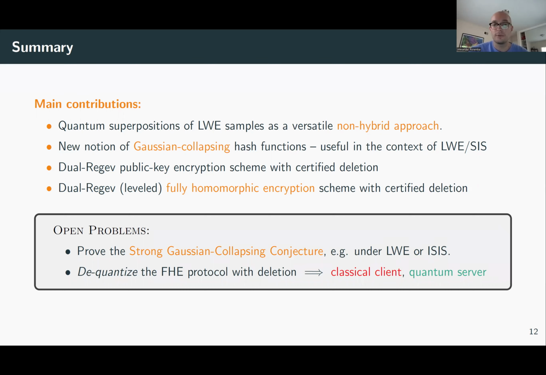One is to actually prove the strong Gaussian collapsing property under LWE and SIS, or the inhomogeneous SIS version. In the paper, I made some progress towards this, and I explained the last bottlenecks that one would have to solve. The second open problem is to dequantize the communication between the client and the server in the FHE protocol with certified deletion. Almost everything is classical. For example, we can classically verify deletion certificates, but it would be nice if one could dequantize the remaining communication so that the client and the quantum server can interact using classical channels only.